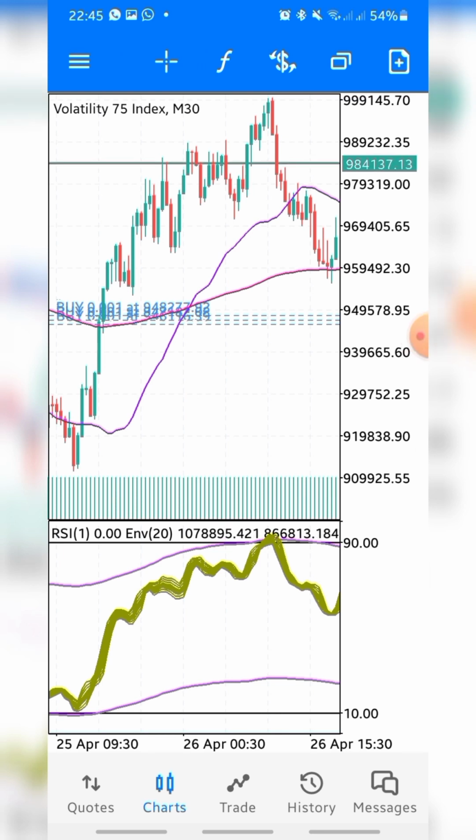So if you have done all I've mentioned so far, your main chart and your window indicator one should look exactly like this.